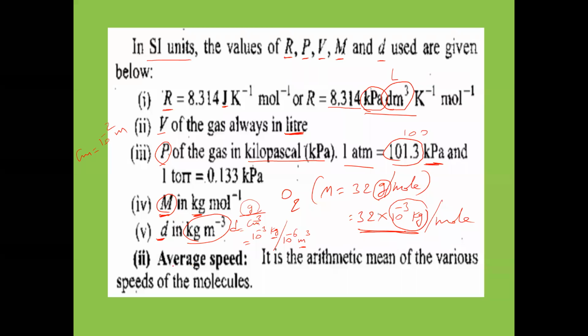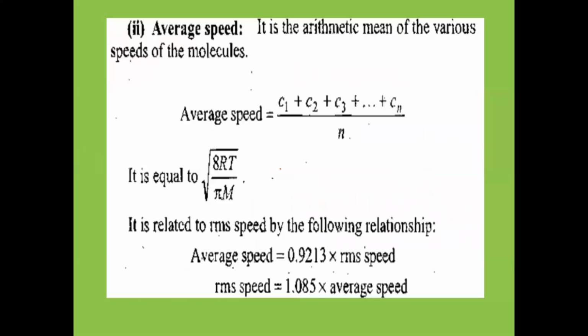Okay. Next, another one is what now? Average speed. First one is RMS velocity, RMS speed. The second one is average speed. So it is arithmetic mean of various speeds of the molecules. Arithmetic mean means average. Average of different gas velocities. Average speed is given by the formula: velocity of first molecule plus velocity of second molecule plus velocity of third molecule plus so on, velocity of nth molecule, suppose n number of gas molecules in the gas, divided by n, total number of gas molecules.